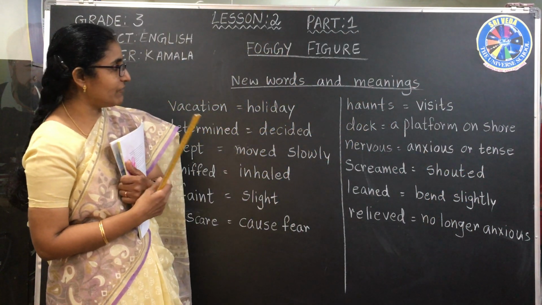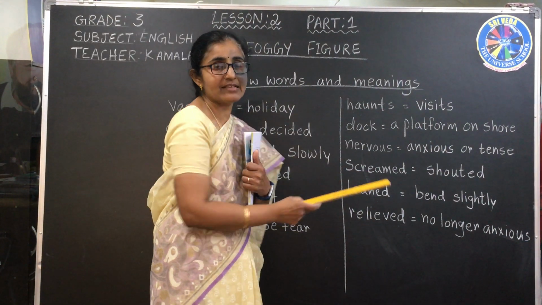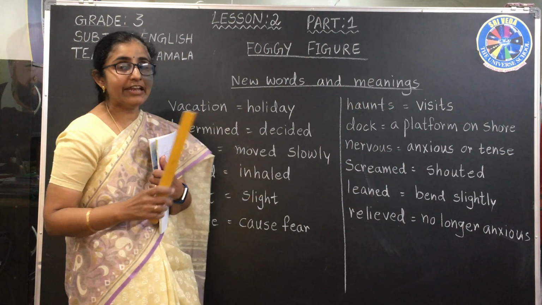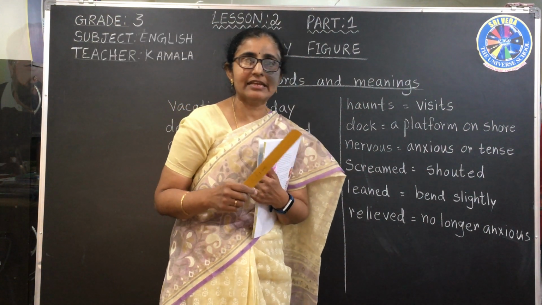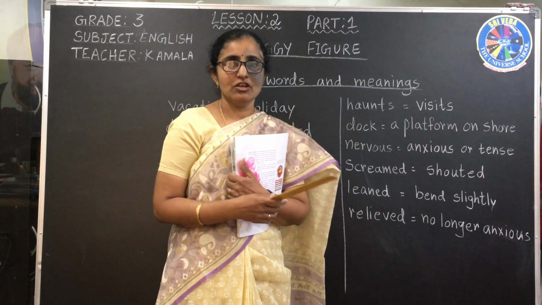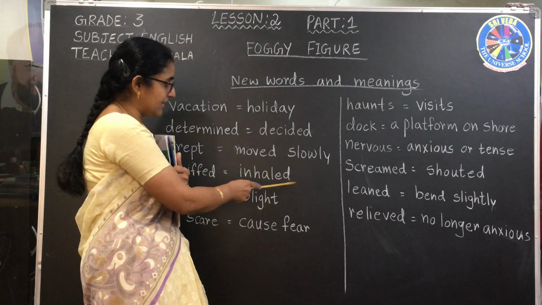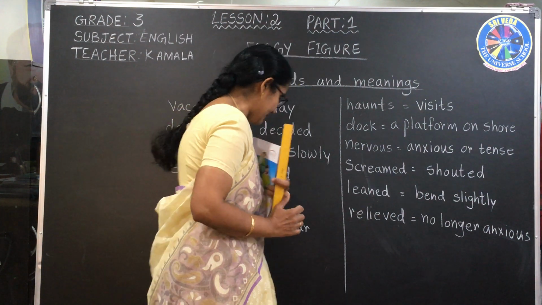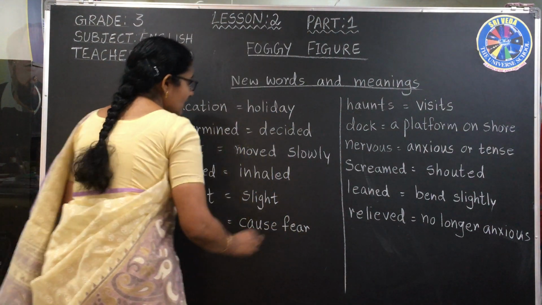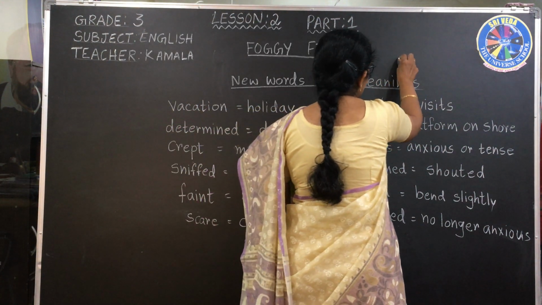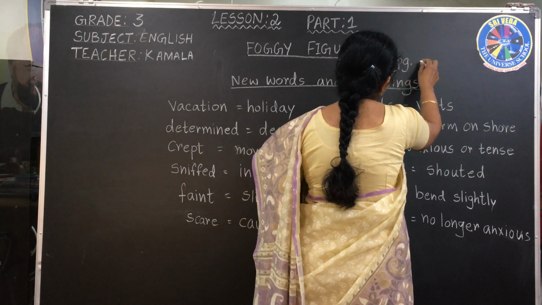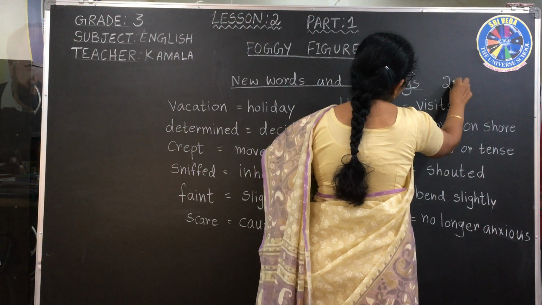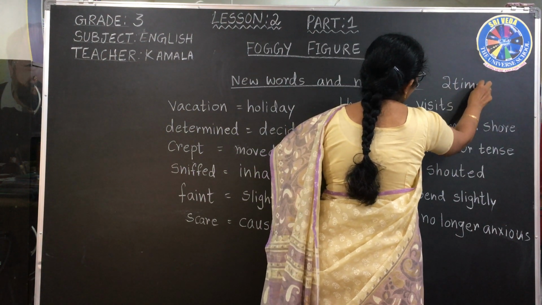So why are we giving the meanings before the lesson? If you learn these words and the meanings, when you are reading the lesson, it becomes very easy to understand. So that's why we are giving the meanings first. Today, you are going to write these meanings 2 times for homework. I am just telling you now, but later at the end I will tell you again. Not a page, these meanings, how many times? 2 times you write for homework.